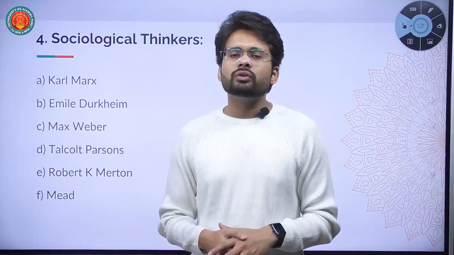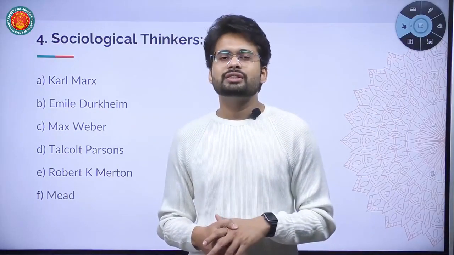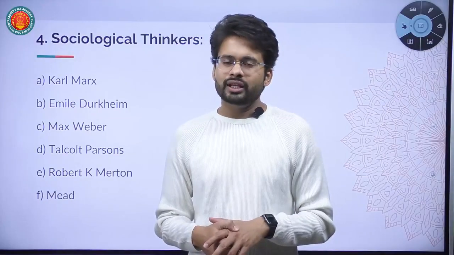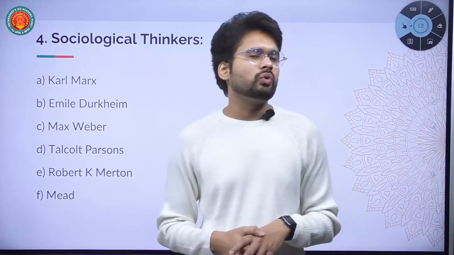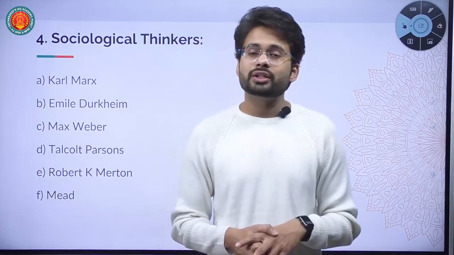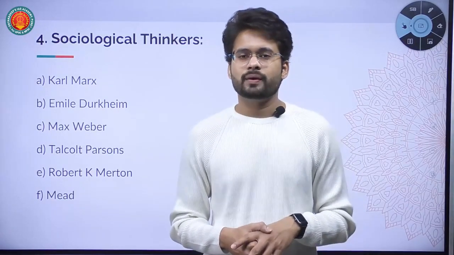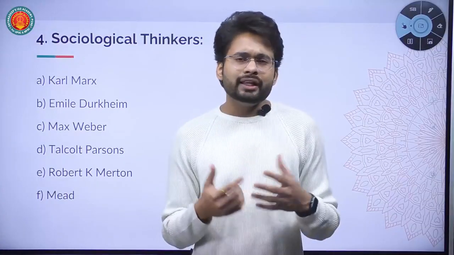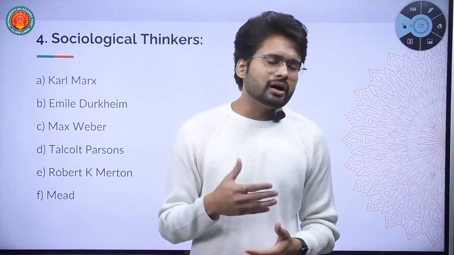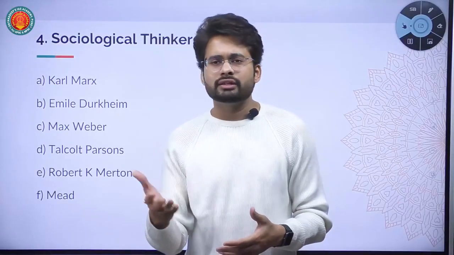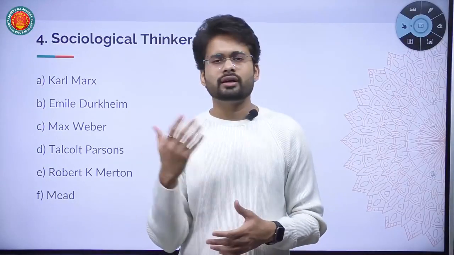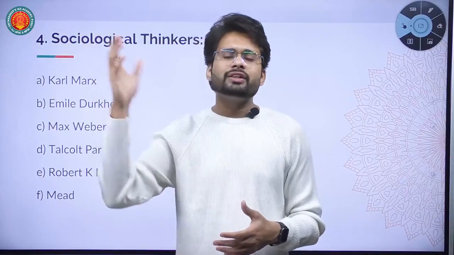And once you're thorough, once you're clear with the 6 thinkers, it is said that around 60 to 70% of your load is over. 60 to 70% of your syllabus is actually covered. Because take any chapter, like politics, that is chapter 7 of paper 1, or take the 8th chapter, that is religion.